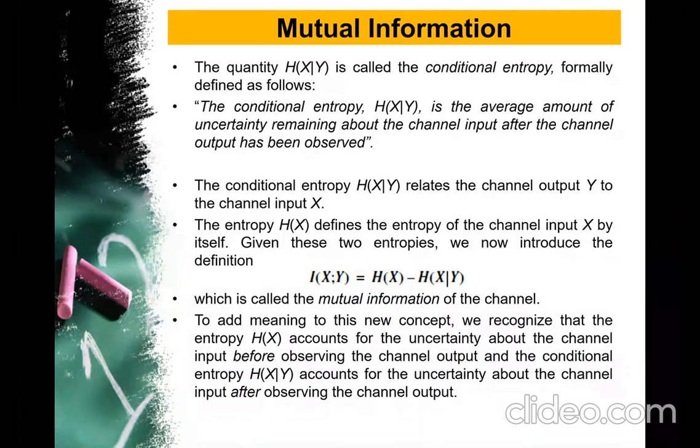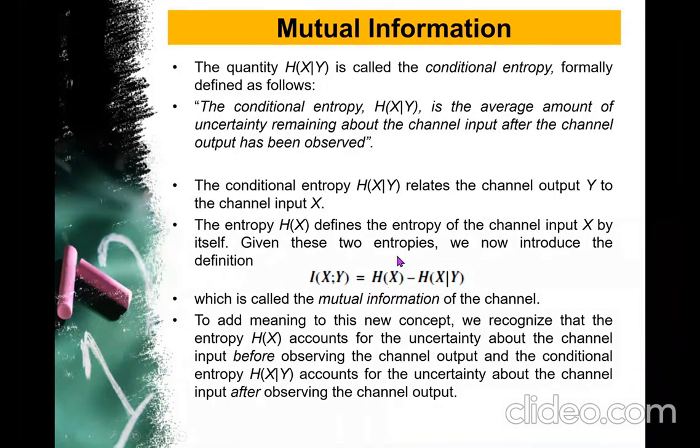we get to know one more term which is called mutual information, and it is denoted by capital I of x comma y. So this is the mutual information between output y and input x, and it is given by the equation H of x, that is the input entropy, minus conditional entropy H of x over y, and this is called mutual information.